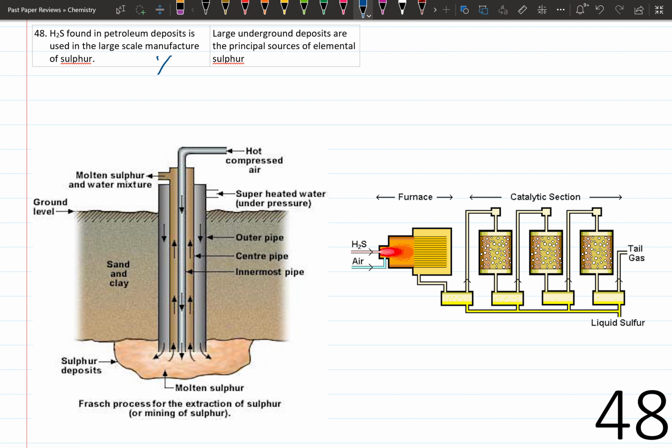The second statement, large underground deposits are the principal sources of elemental sulfur. This is true. This sulfur exists in the molten form and is extracted by the Hermann-Frasch method. The answer is 4. But they have given it as all as this question was out of the syllabus.